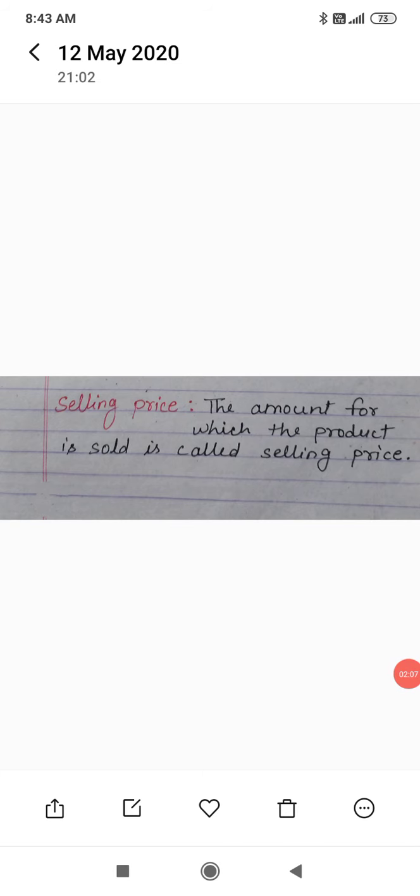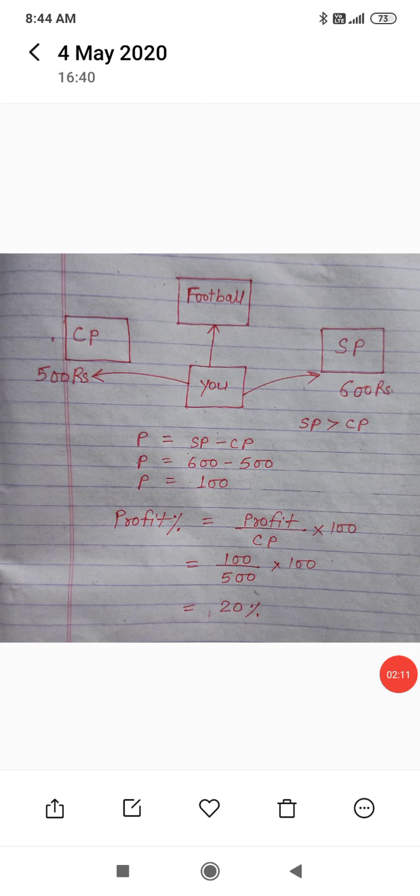Let us define profit. Suppose you buy a football for 500 rupees and you sell it to your friend for 600 rupees. Then you have made a profit of 100 rupees. Cost price is 500 rupees and selling price is 600 rupees. Selling price is greater than cost price, that is profit. Profit is equal to SP minus CP. Profit is equal to 600 minus 500. Profit is equal to 100.